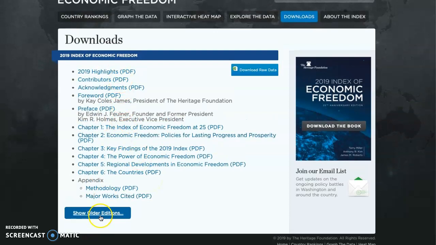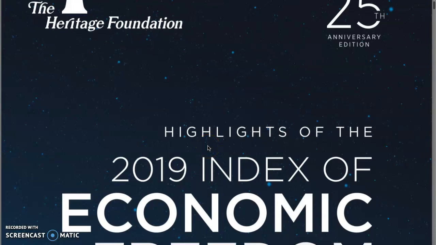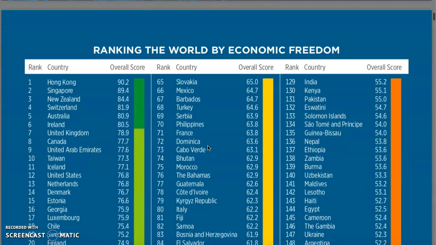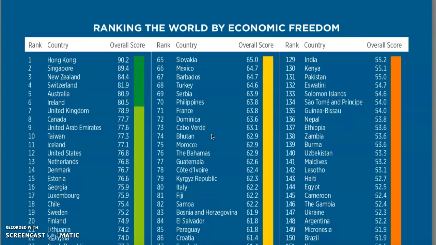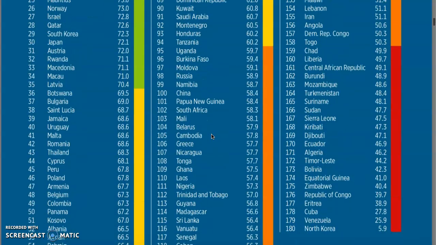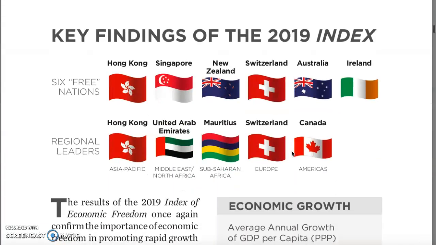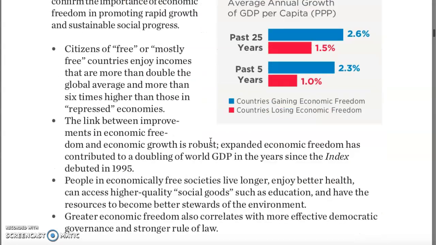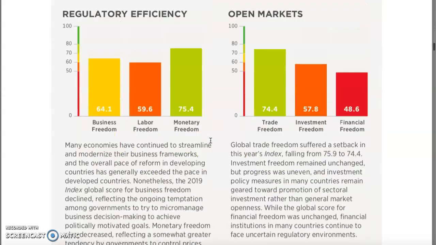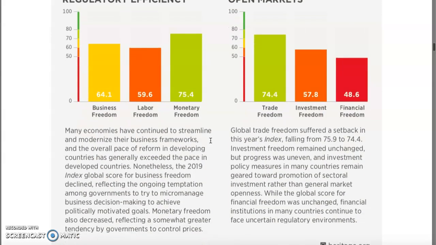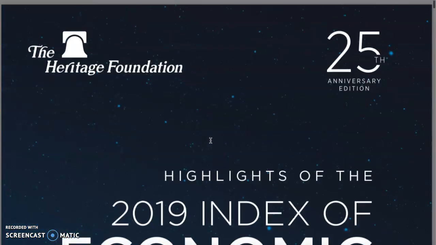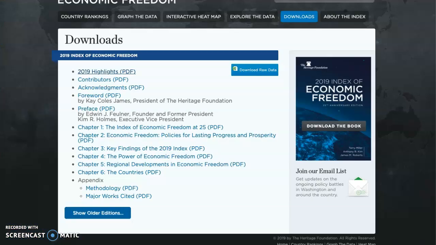We could also find older editions, like for example, we could have the Index of Economic Freedom that basically has the same information, but it includes the heat map and the data all in one paper. That we could find information here are the rankings. We could find key findings of the 2019 and basically information that we could use, but also we could see text and graphics that would help us to understand how the economic freedom is working.